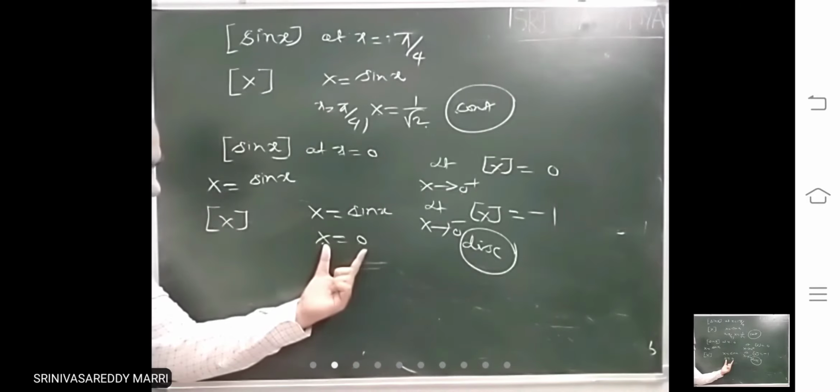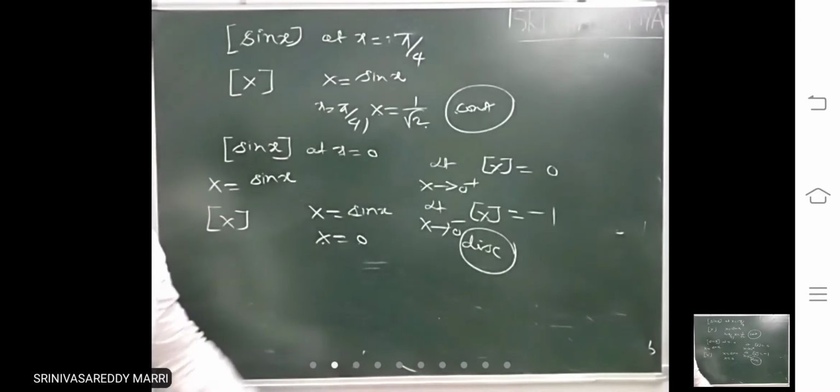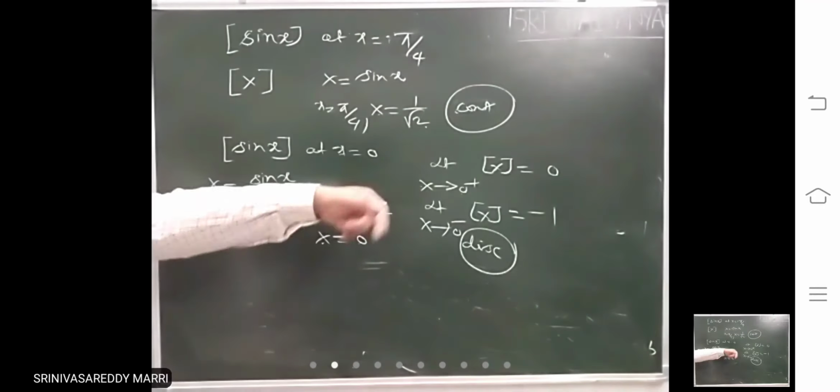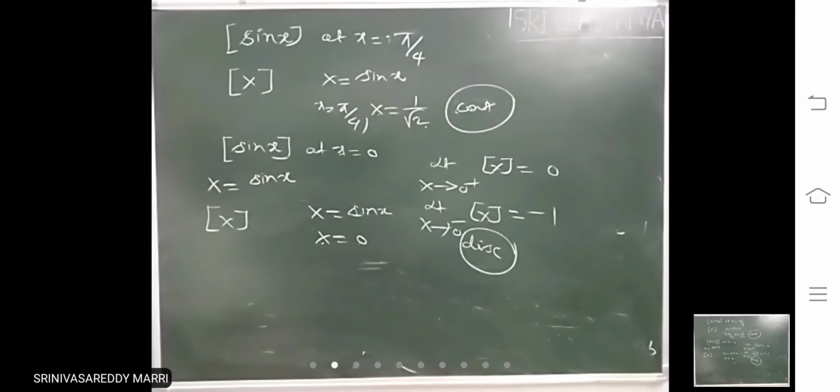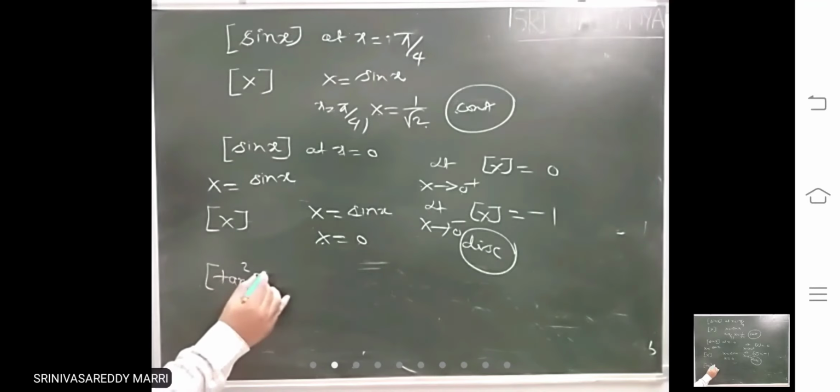Or otherwise, you calculate like this. Here, limits you calculate. Both limits, what you are getting, they are not equal. Therefore, it is what? Discontinuous. Suppose take another example. Another interesting example you see here.